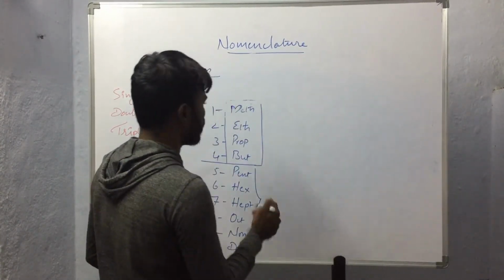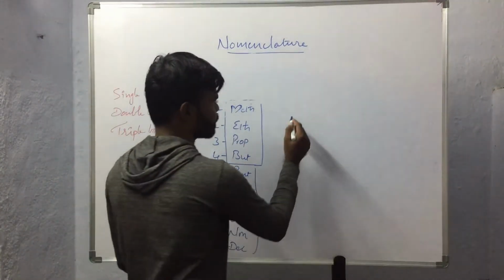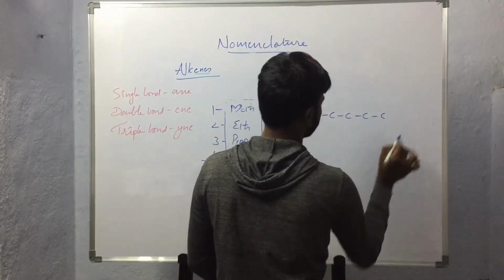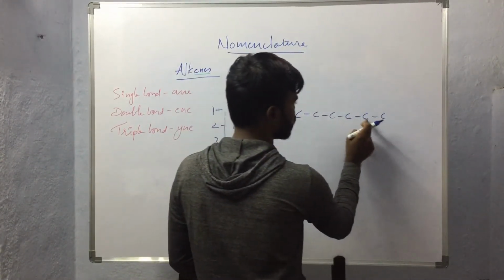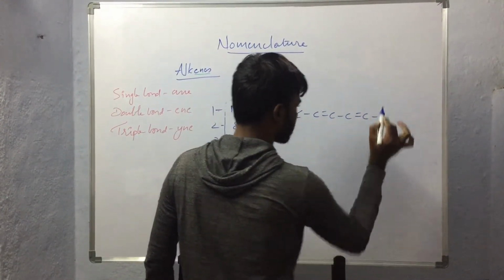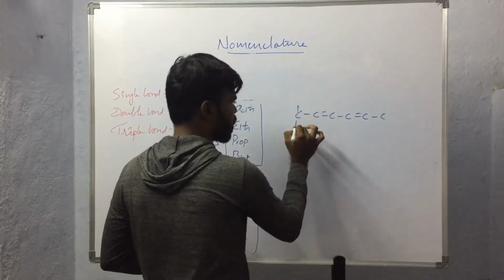So what if more than one unsaturation is present? Here 1, 2, 3, 4, 5, 6 carbon atoms are present and 2 double bonds are present in this compound. So how to name this kind of compound?